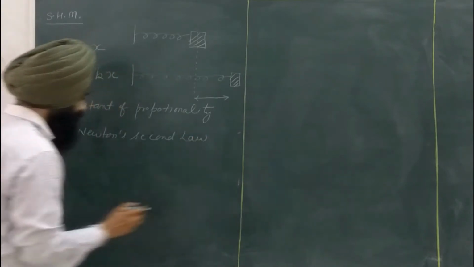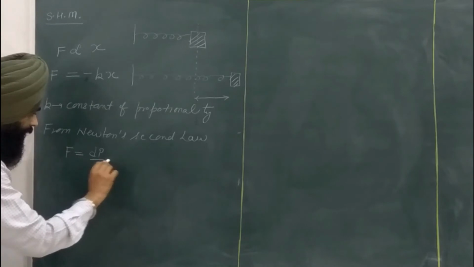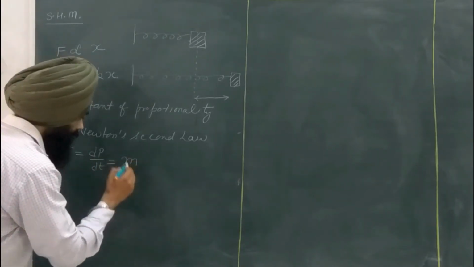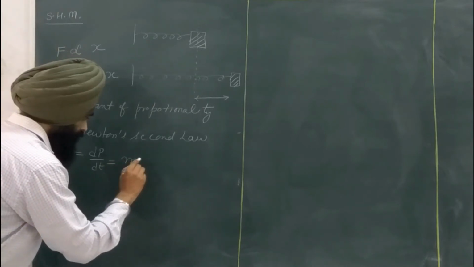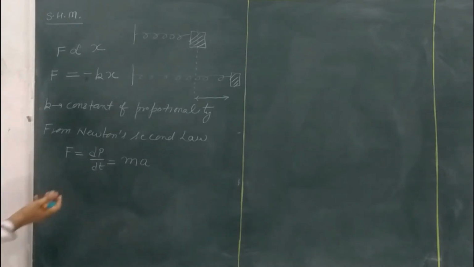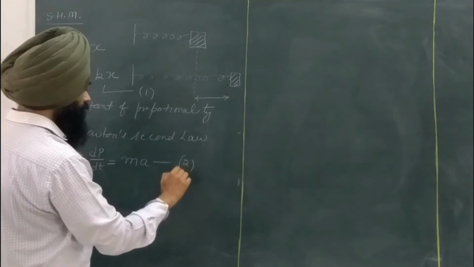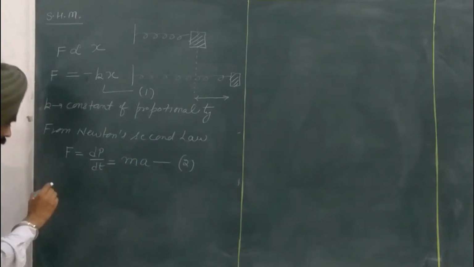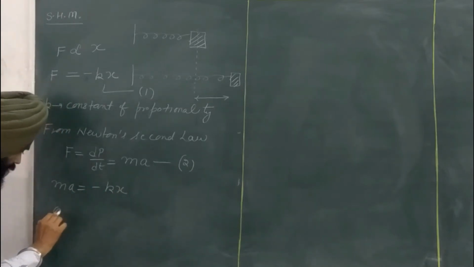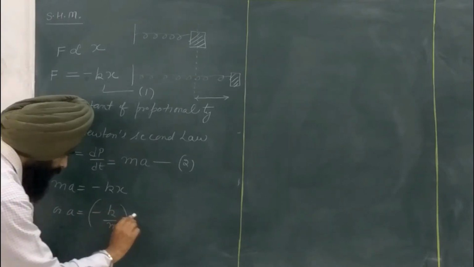From Newton's second law, we have F is equal to dp by dt, the rate of change of momentum, and if the mass is considered to be constant, it can be written like that: F is equal to m into a, where a is the acceleration. So if I give this equation number 1 and this equation number 2, equating both of these equations, we get ma is equal to minus kx, or a is equal to minus k by m into x.